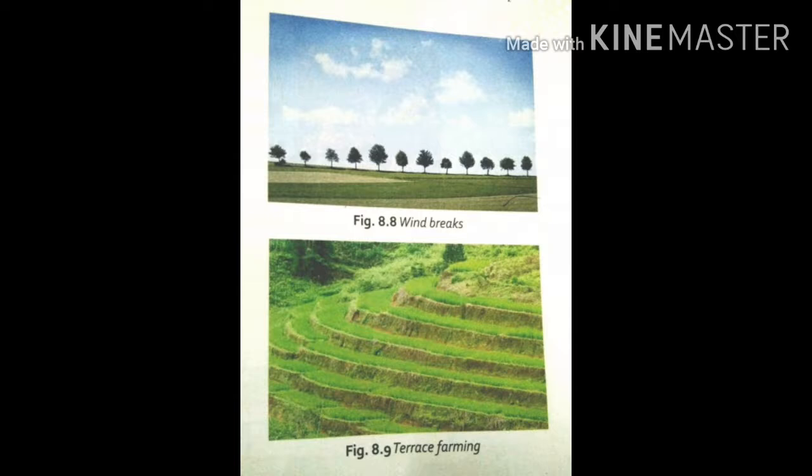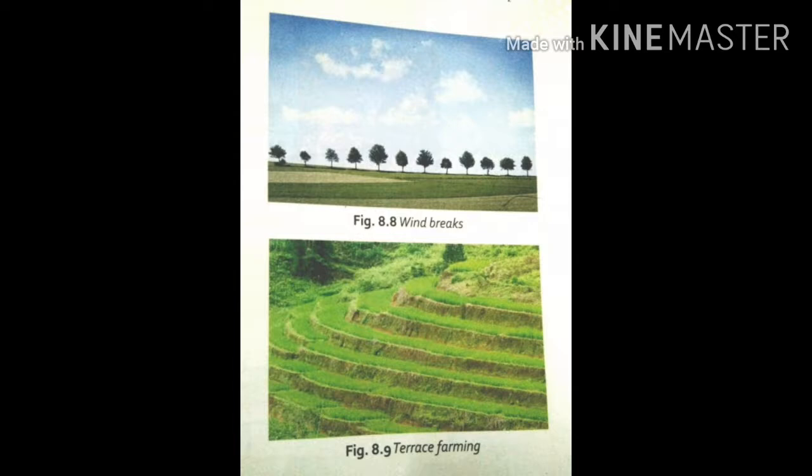First method, afforestation. This is the best method also. Planting more trees helps in preventing soil erosion as tree roots bind the soil particles together. So this is the best method to avoid soil erosion.